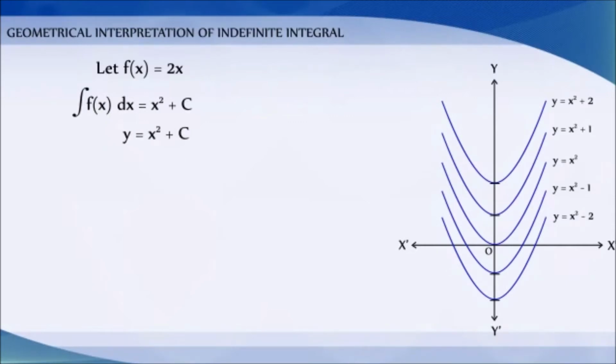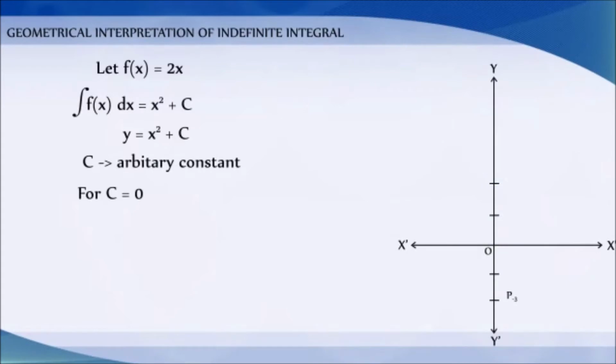Therefore, y = x² + c, where c is an arbitrary constant, represents a family of integrals. By assigning different values to c, we get different members of the family. These together constitute the indefinite integral. In this case, each integral represents a parabola with its axis along the y-axis.